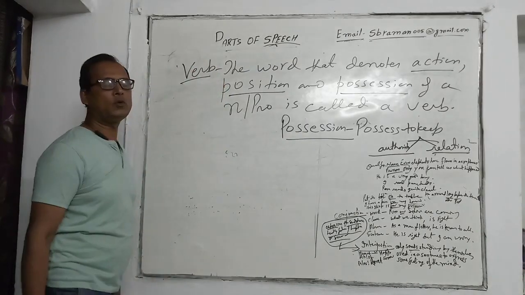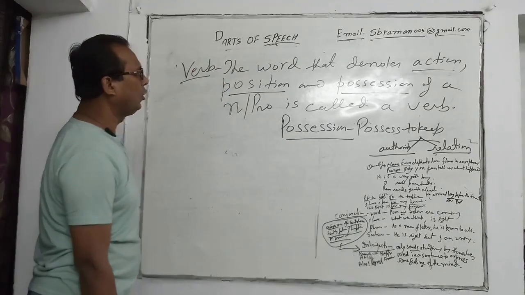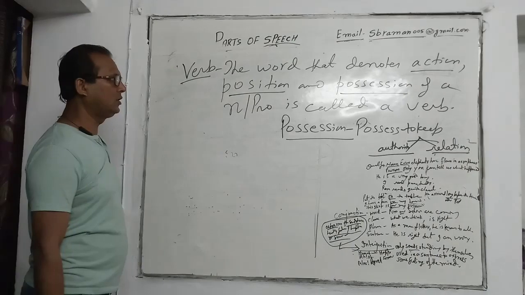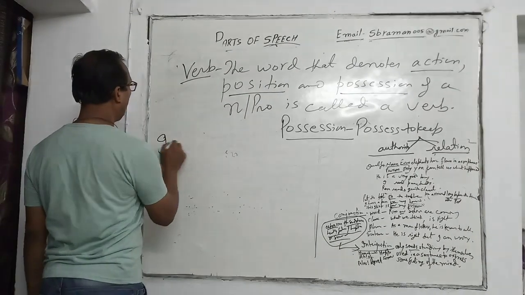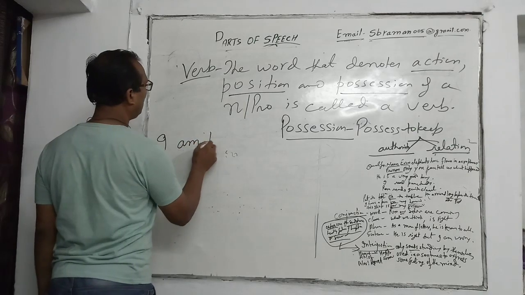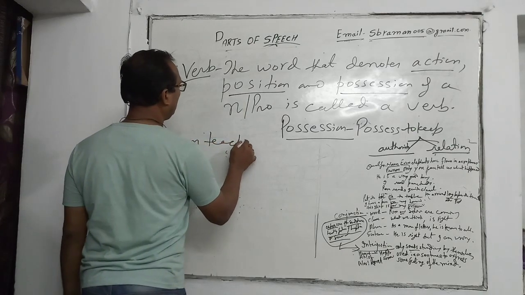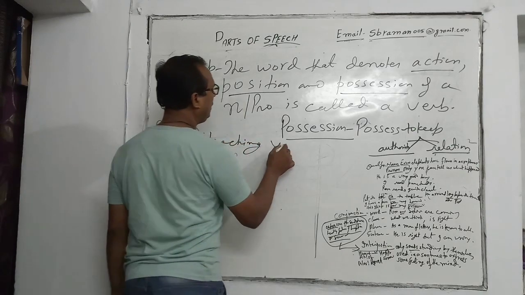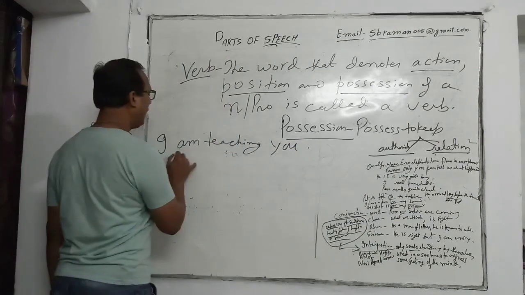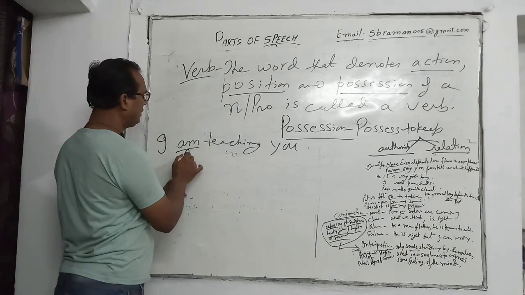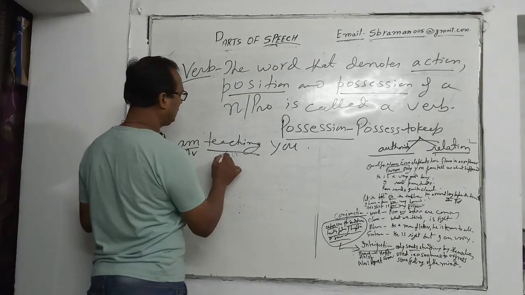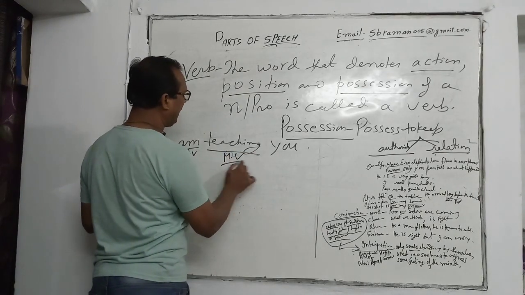So here we are going to see the examples of all the three: action, position and possession. Example: I am teaching you. Here am is an auxiliary verb that is changed to main verb in action.